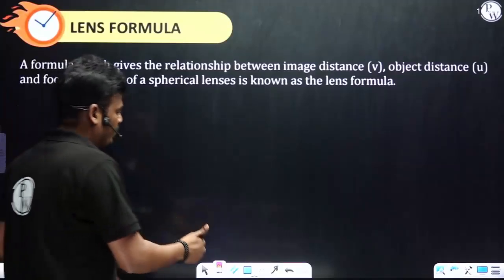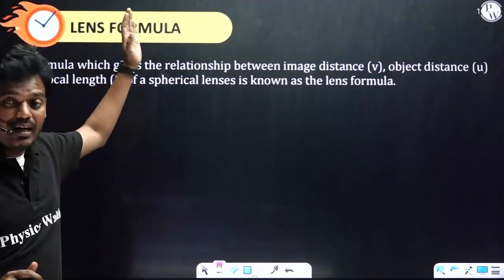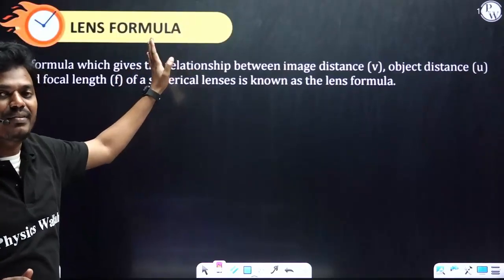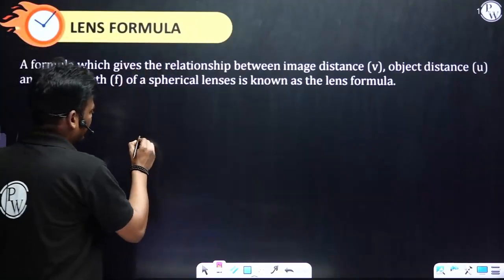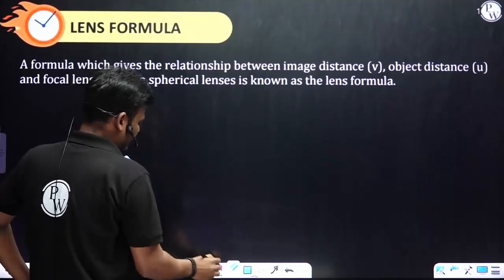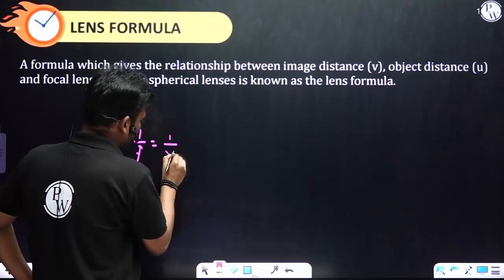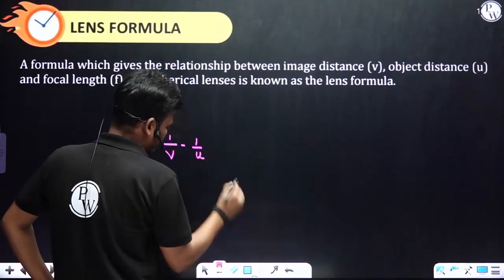But here, a lens formula. In case of a mirror formula, and here in case of a lens formula, what is the difference? Only sign. The only difference is sign. 1 by f equals 1 by v minus 1 by u.